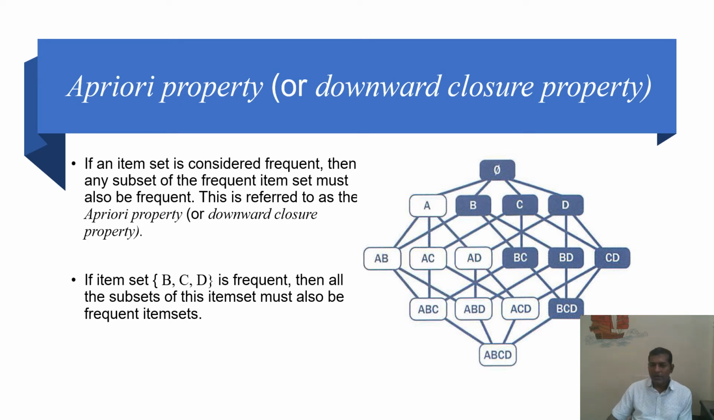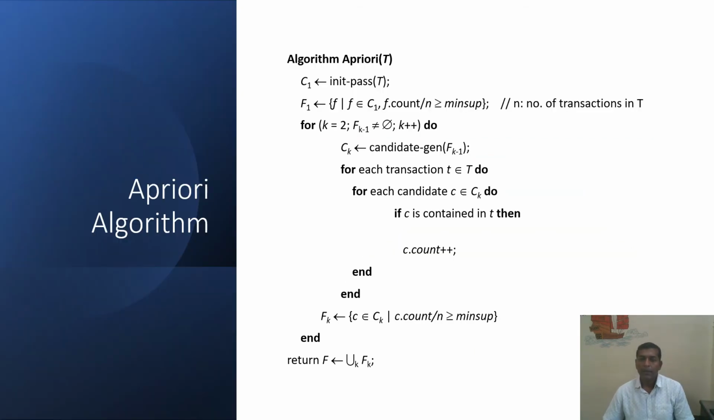So if these three items are purchased frequently, then it is very obvious that BC, BD and CD are also purchased regularly. So B, C and D are also purchased regularly. So it means a subset of a frequent item set is also frequent. This is the downward closure property.